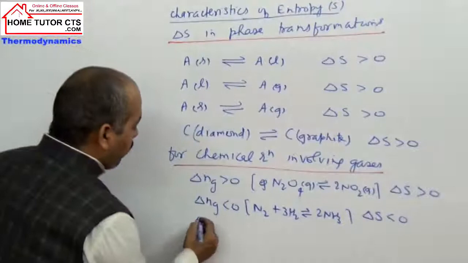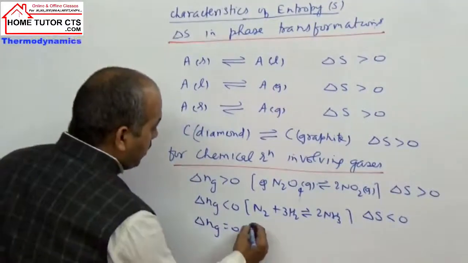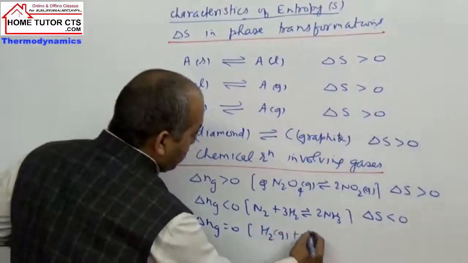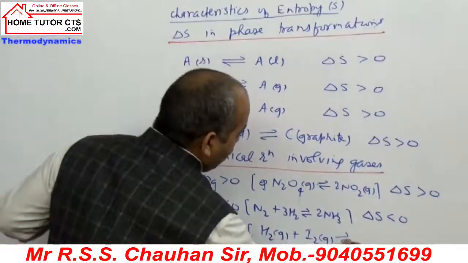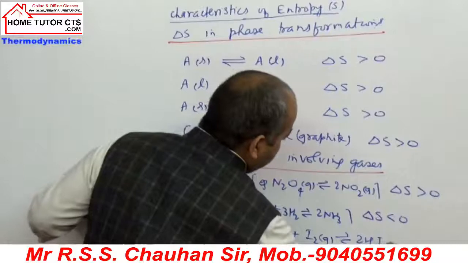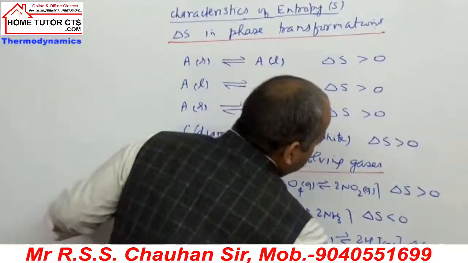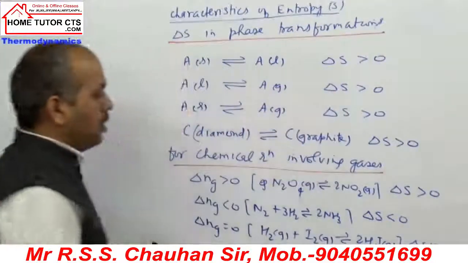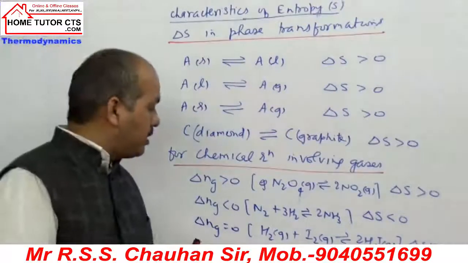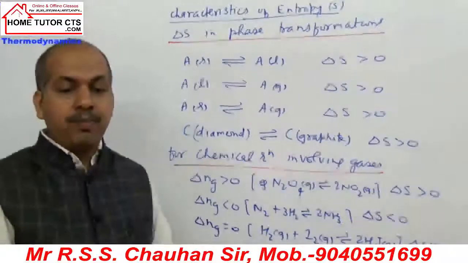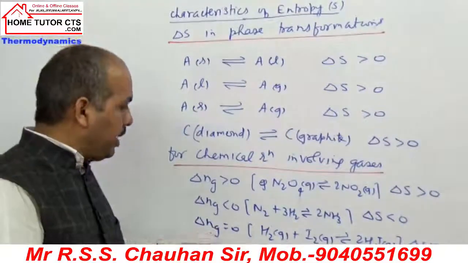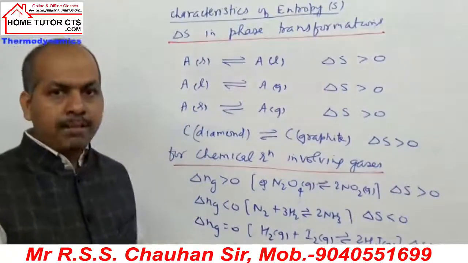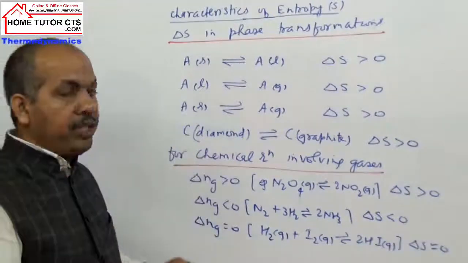If I write for a reaction delta Ng 0, take an example of a reaction like H2 gas plus I2 gas gives 2HI. For this gas phase reaction, what is delta S? You write nearly 0. So if for a reaction delta Ng is 0, then for this reaction delta S will also be nearly 0. This is a very helpful point to attempt questions on entropy changes.